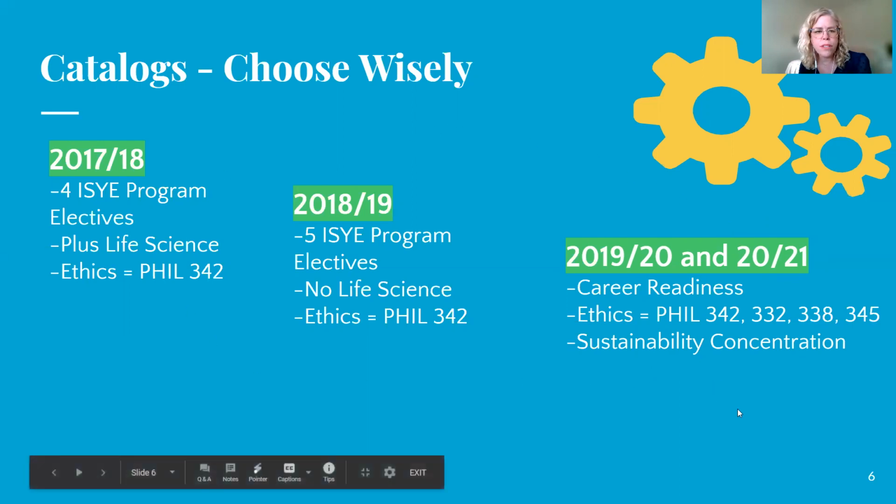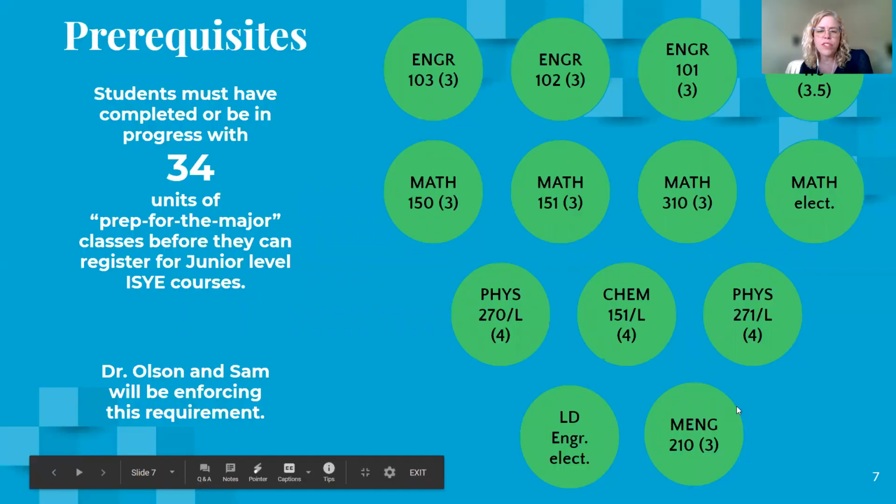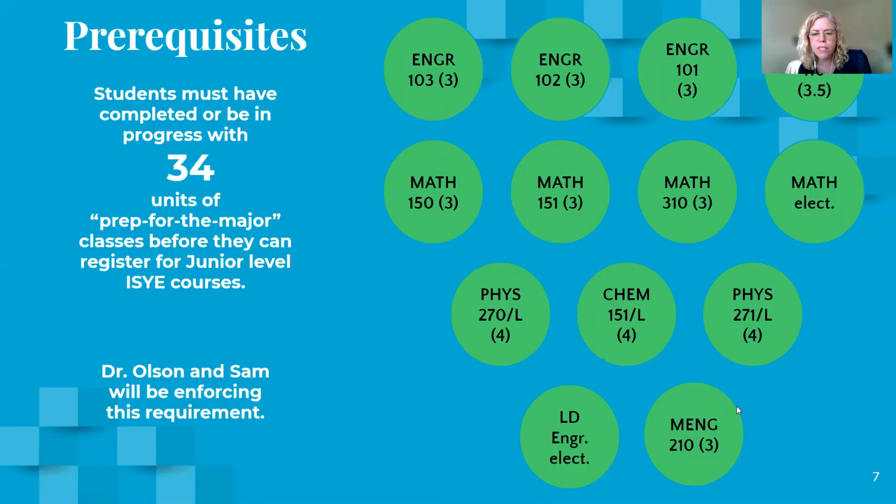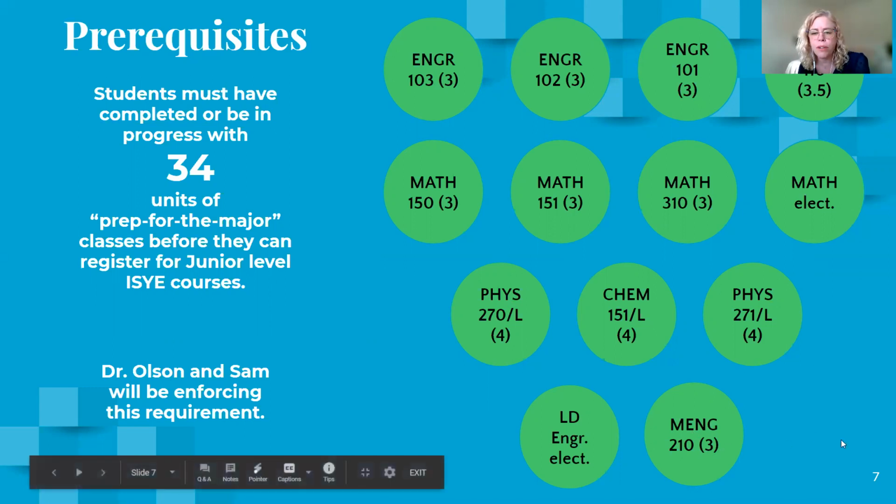So these are just some differences between the programs. Also, we've instituted a plan where you must complete 34 units of engineering and math and science in order to move on to the junior level courses. This is just so that you're fully prepared for all those courses. Make sure that's something you want to bring up with your advisor. You know, I think I'm 2 units short, or because I'm over, I'm not going to take that summer class that we talked about. So 34 units, Dr. Olson and I will be enforcing that.